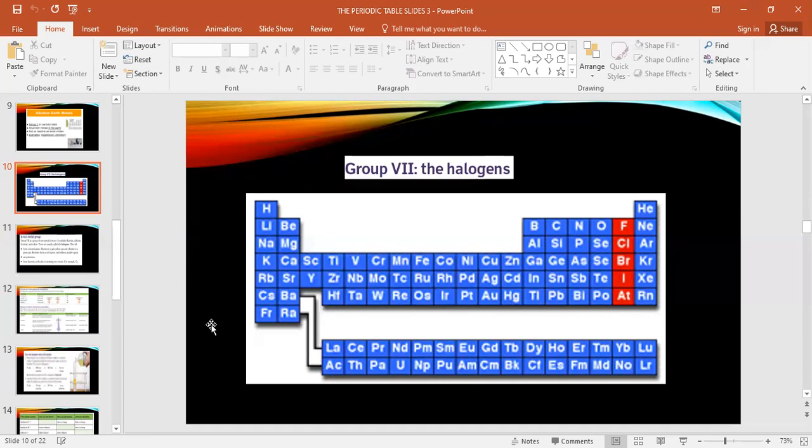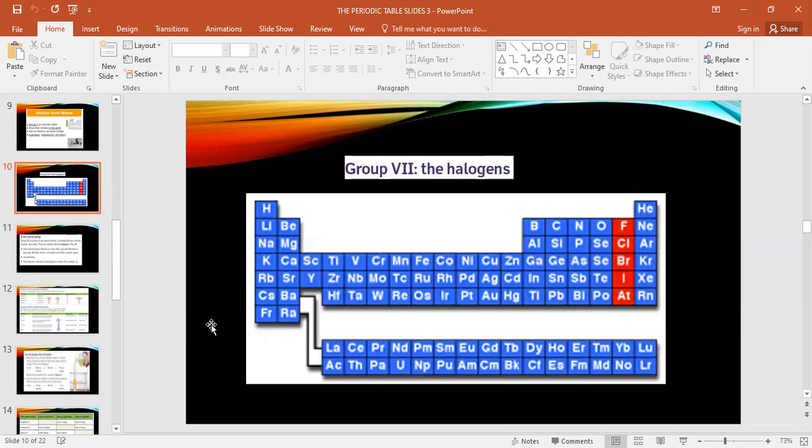When they combine with group 1A, they form what? Salts. Like sodium and chlorine. I am going to write an example actually. Like NaCl, salt. Like KCl, the salt. Like MgCl2, example of salt. So they are going to form salts when they react with group 1 and group 2 elements.